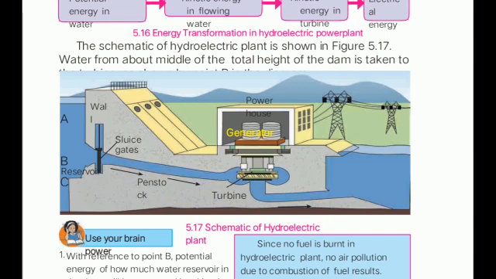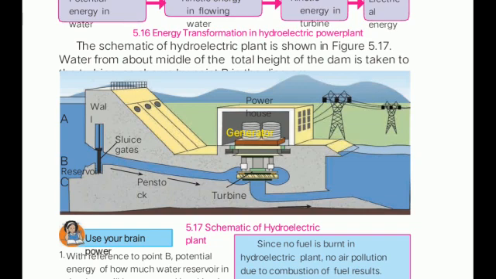Means the water from the higher level is forced to move to the lower level, and it moves directly towards the turbine and rotates the turbine, and the turbine is connected to the generator. Hence the generator is generating the power, and it is then connected to the storage, these pillars you can observe, that is the storage of the electricity, and then the water is again returning to the dam, or it is again being processed outside. So such type of arrangement should be there.